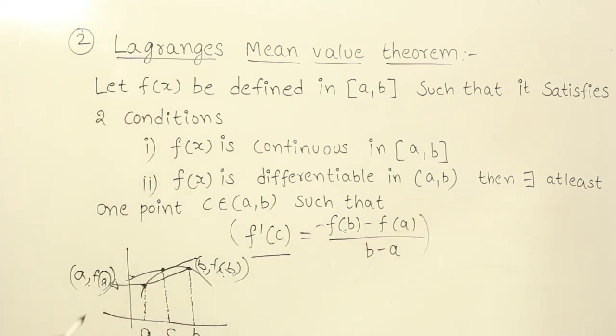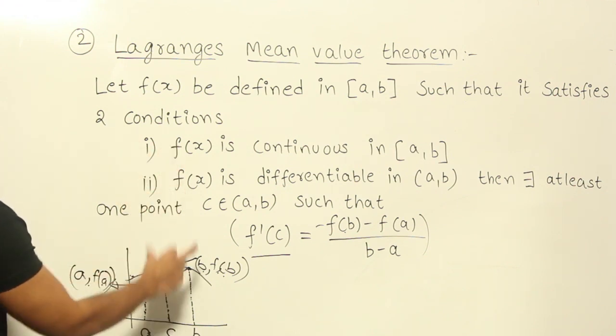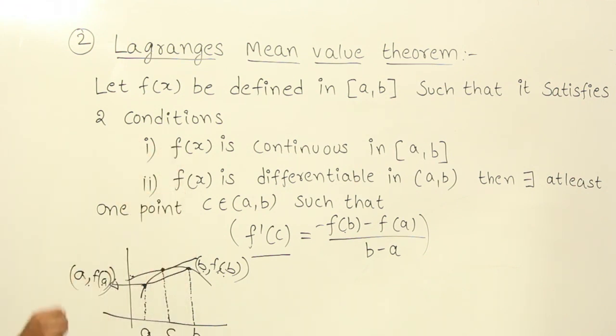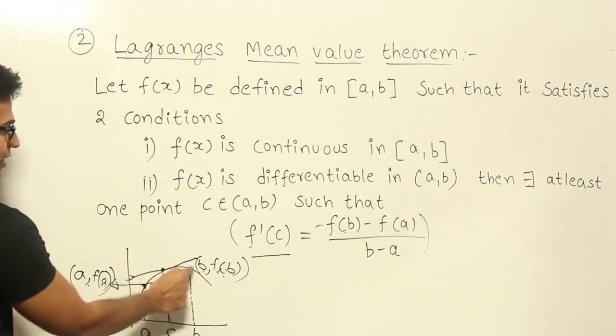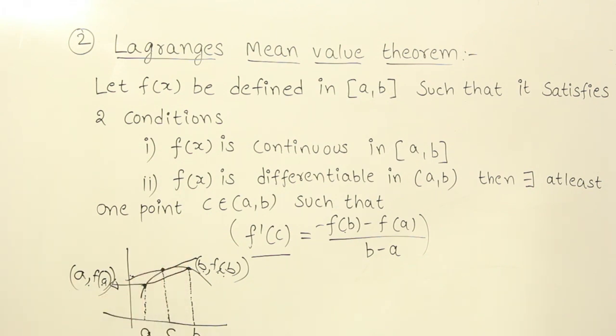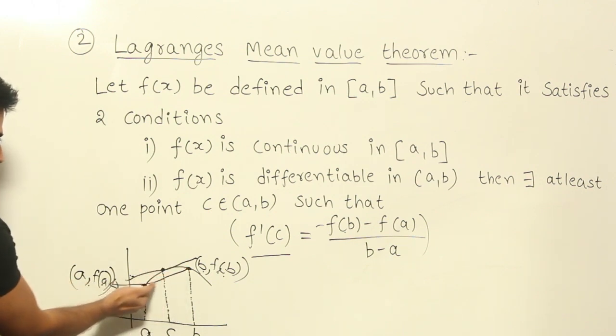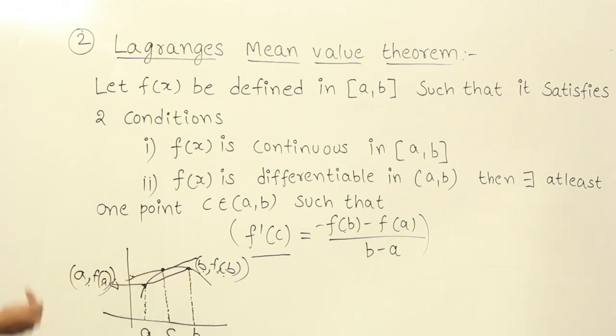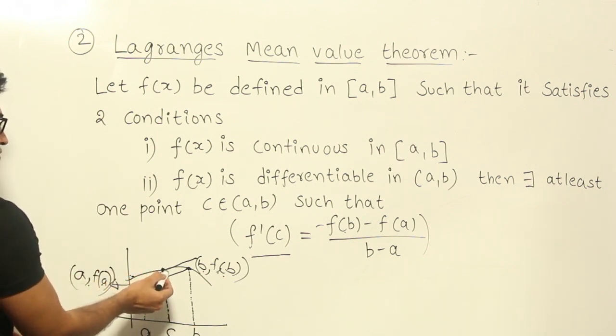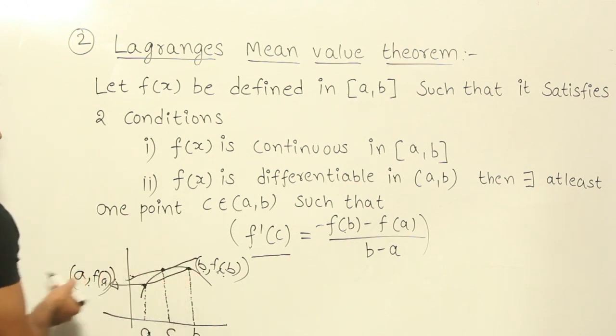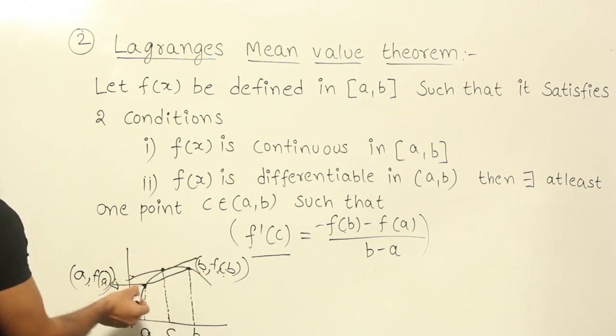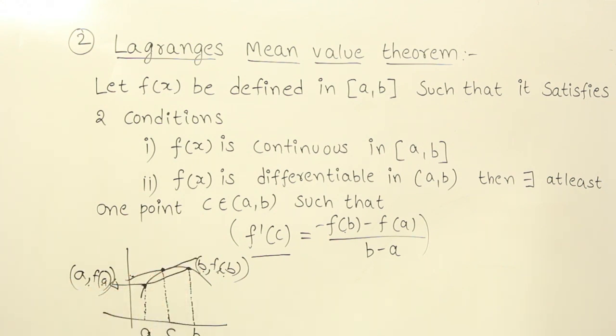Now if you see the relationship between this one and the earlier Rolle's theorem, Rolle's theorem has only discussed one case where these two values are equal. What happens when these two values are equal? The line joining these two is nothing but the line parallel to the x-axis. Therefore, in that theorem they were talking about the existence of a point where the tangent is parallel to the x-axis, and in this theorem we are talking about the existence of a point at which the tangent is parallel to the line joining these 2 points. Got it?